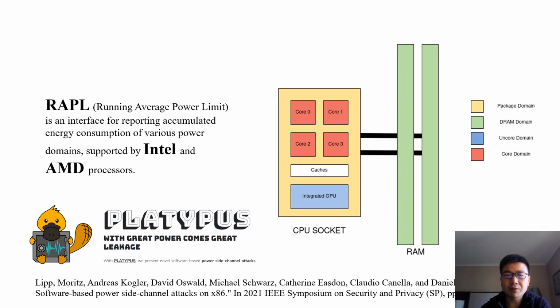The vulnerability of RAPL has been disclosed by Platypus, published in 2021 at Oakland. RAPL's full name is Running Average Power Limit. It's an interface for reporting accumulated energy consumption of various power domains supported by Intel and AMD processors.